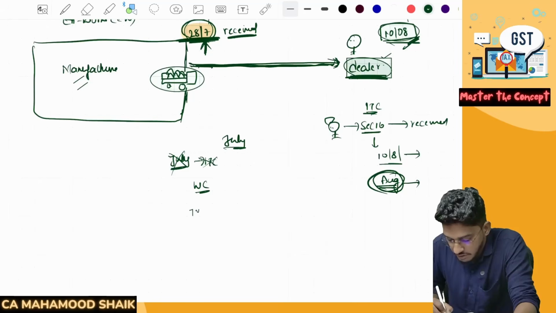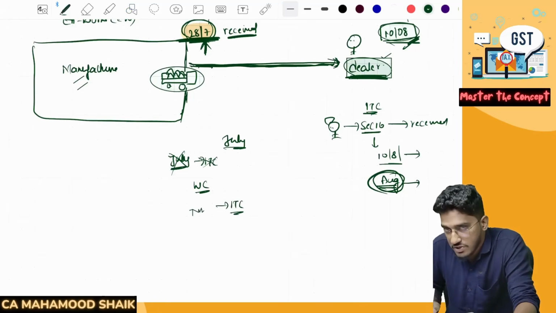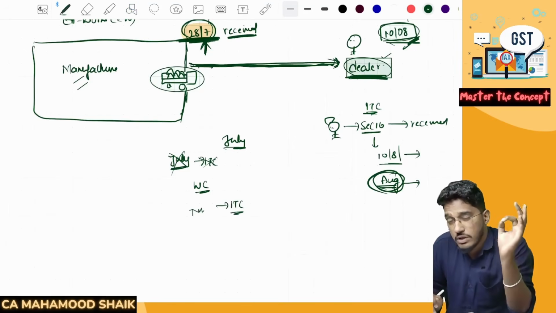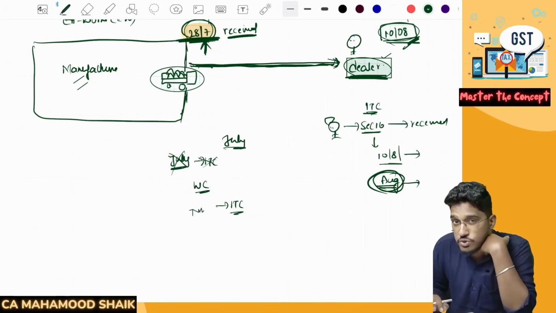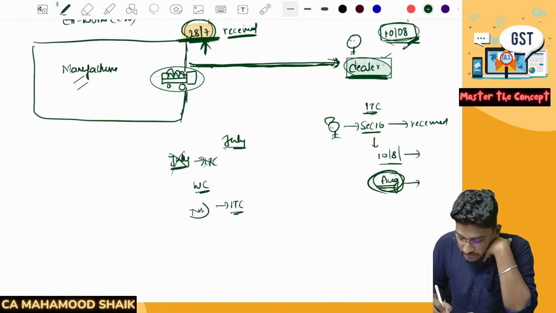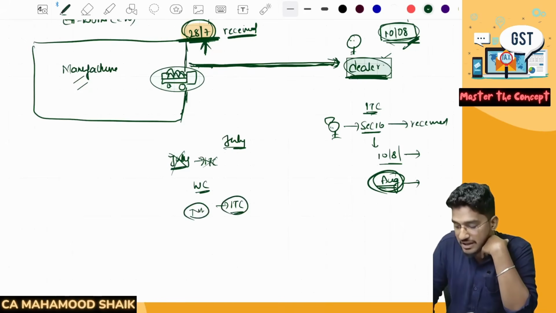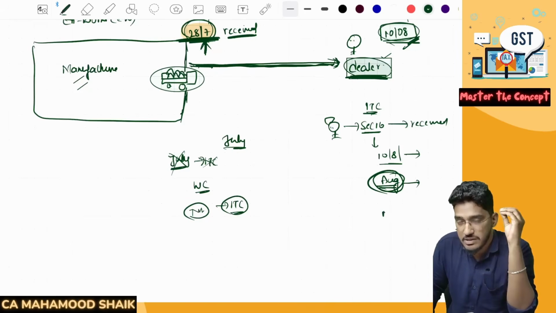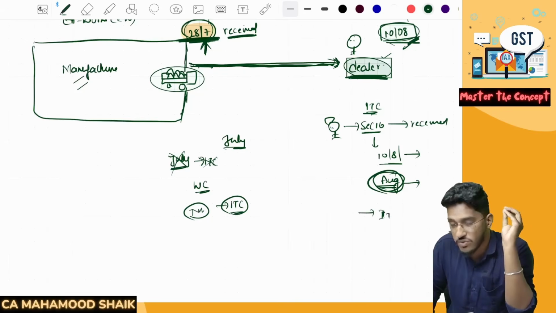Now, say, for example, for the month of July, he filed the return and he claimed ITC. But as we all know, one of the essential conditions is that the ITC will be available only when the goods are used or intended to be used for the purpose of business. So for the month of July, he filed the return and claimed ITC. But later, after he has received the goods, if it was found that he is not using it for his business purposes, he is using it for some other purposes, then whatever ITC he has taken, he has to reverse it. That condition anyhow will be there.